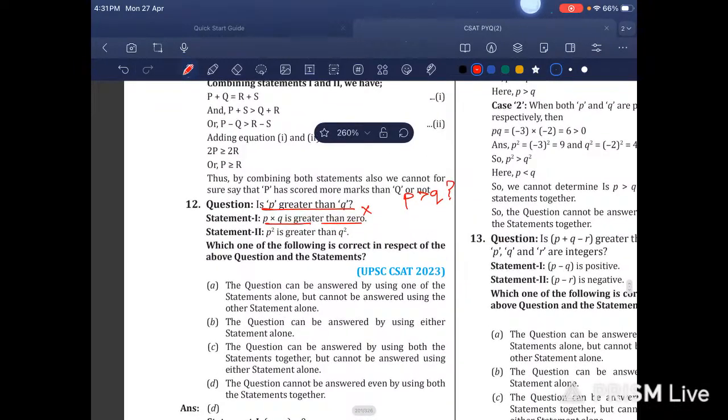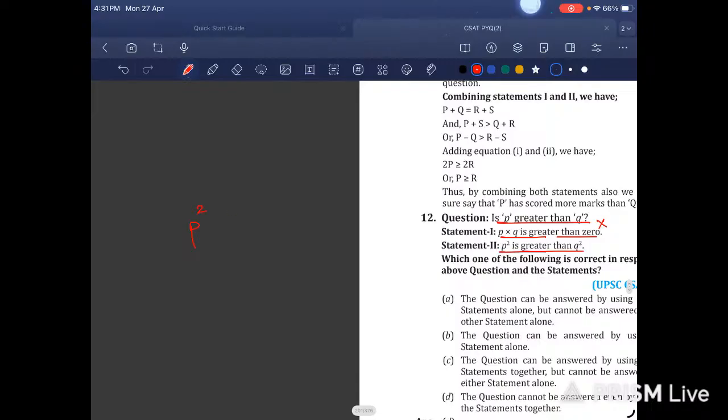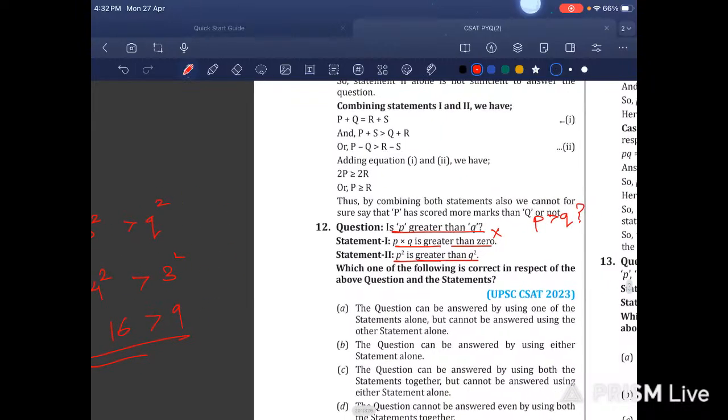Then it is saying that P square is greater than Q square. Okay, it can be 1 square and this can be 2 square. Then here it is 1 and here it is 4. Now this would be 4 square and this would be 3 square. It would be 16 and here it would be 9. So nothing sensible can be drawn from this statement also.